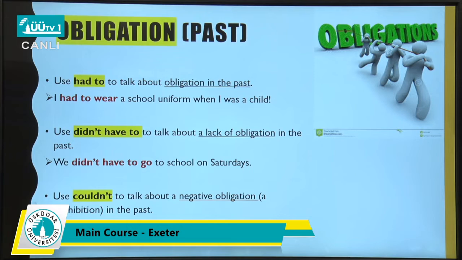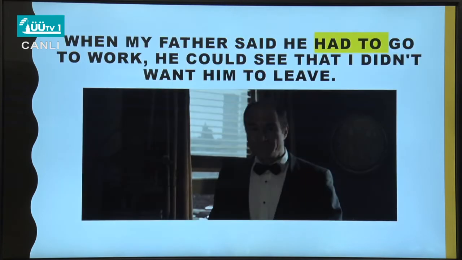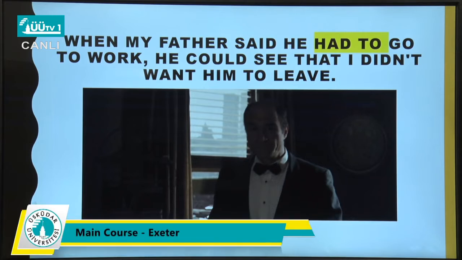But be careful, use couldn't again. Do you remember the future form? When I told you that there is a negative obligation, in this case it will be different. Use couldn't to talk about negative obligation or a prohibition in the past. Before the law was changed, you couldn't visit a country without a visa. Let's watch a video. In this part, the actor is talking about obligation, but in the past.